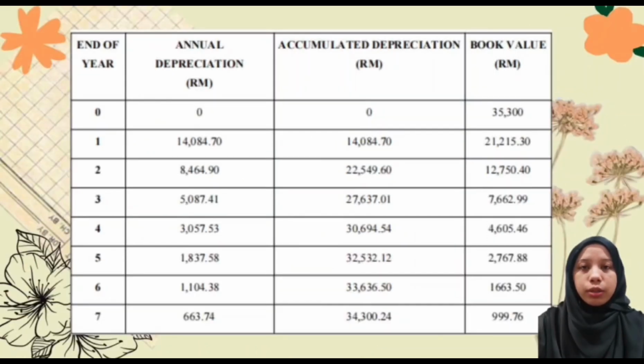This table shows that due to the implementation of the declining balance method, the yearly depreciation for each year is different, but the rate for each year is the same. The book value of the 3D wall printer is 999 ringgit and 70 cents at the end of the 7-year period, and the accumulated depreciation is 34,300 ringgit and 24 cents. The declining balance method of accelerated depreciation records larger depreciation expenses in an asset's early years and lesser ones in its later years.